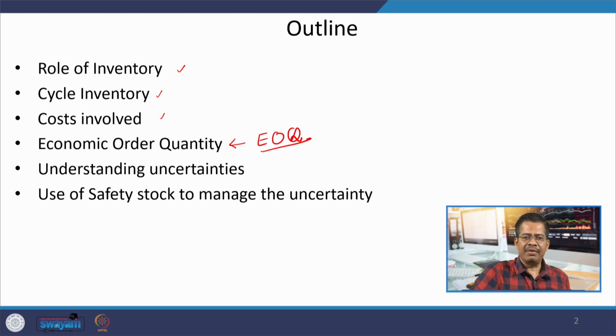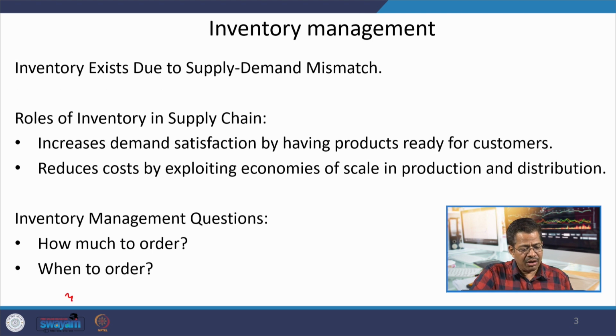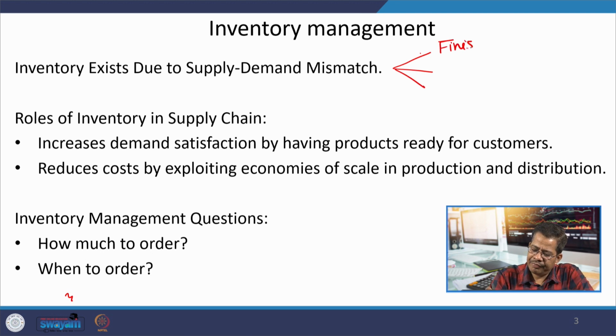So, with this we start. As I already said, inventory is very much required for fulfilling the requirement of our customers. Now, as I said, there are different types of inventory: finished goods, work in process, and raw material.